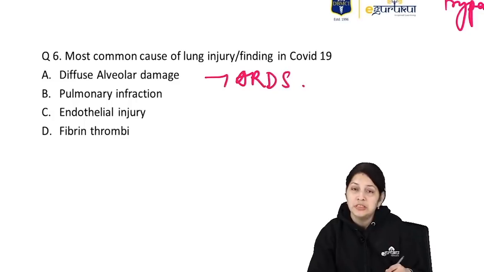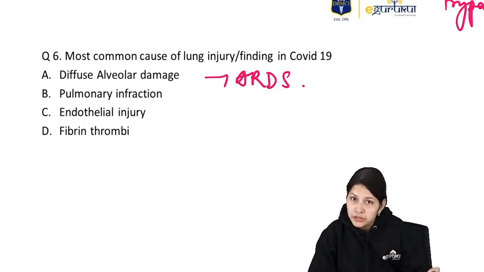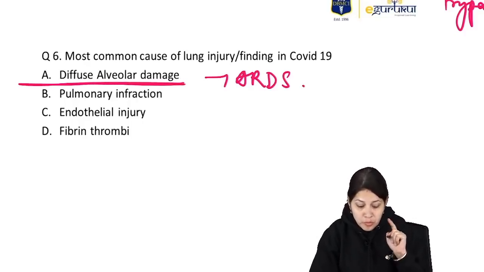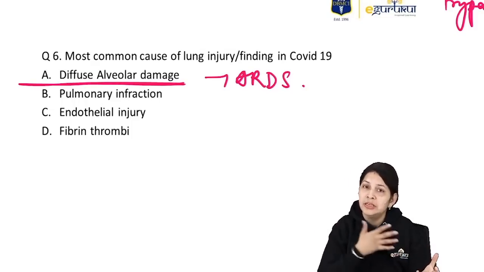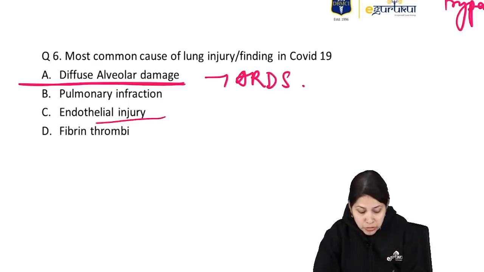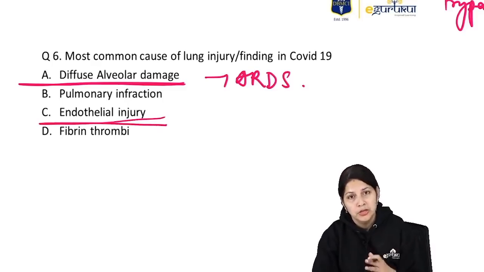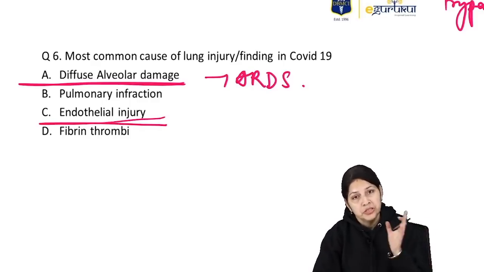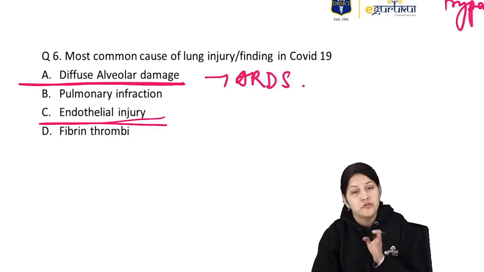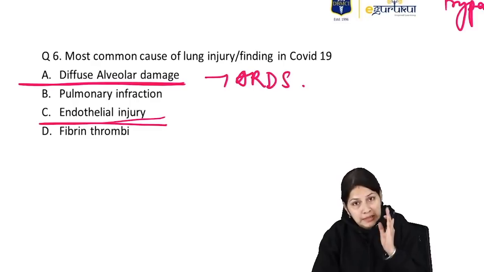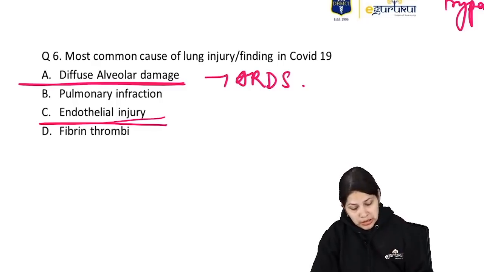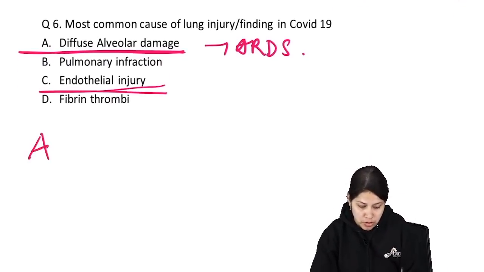So if the question is asking for the lung injury, then it is diffuse alveolar damage. But if it is the most common finding, that is the initial point where everything starts, it is definitely endothelial injury for COVID-19. So accordingly we have to give the answer. The most common finding is the endothelial injury, and if the question is asking for the most common cause of lung injury seen in COVID-19, then it is because of diffuse alveolar damage, which can lead to ARDS. So we have to choose accordingly from the A and C options.